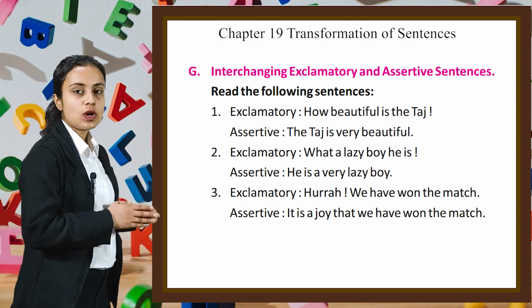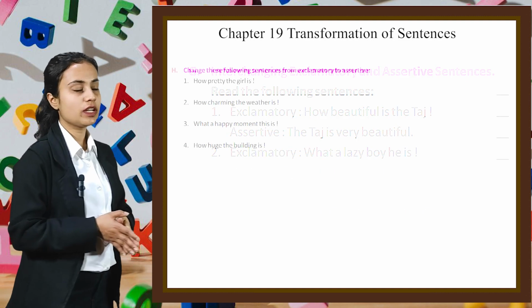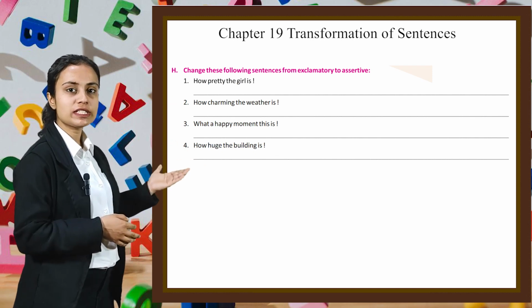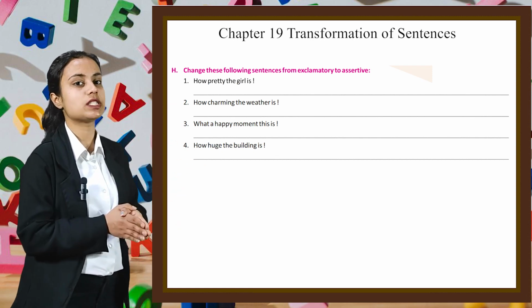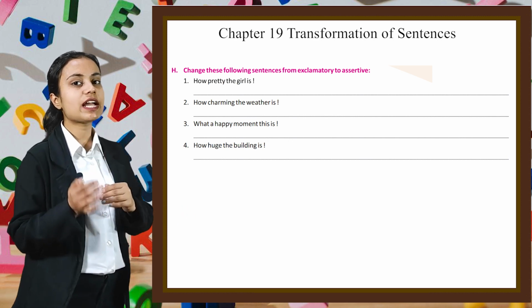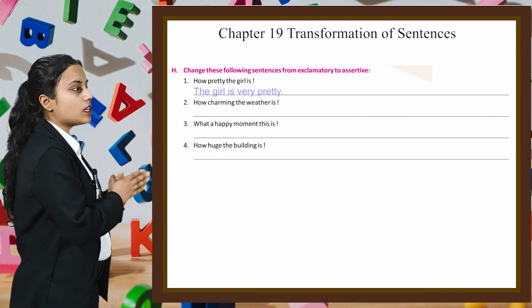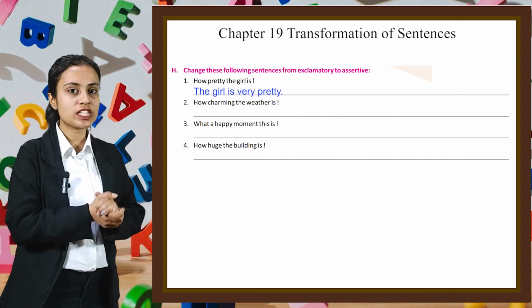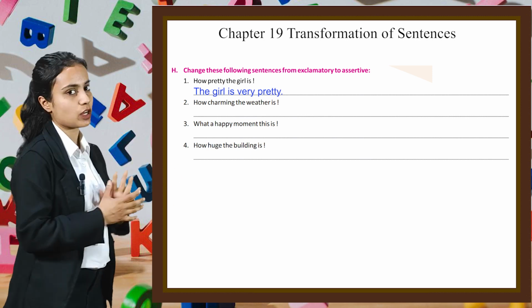Now using these concepts, let's move on to the question. Here we have to change the following sentences from exclamatory to assertive. The first one is, how pretty the girl is. We can rewrite this sentence as, the girl is very pretty. In this way you have to do the rest of the parts by yourself.